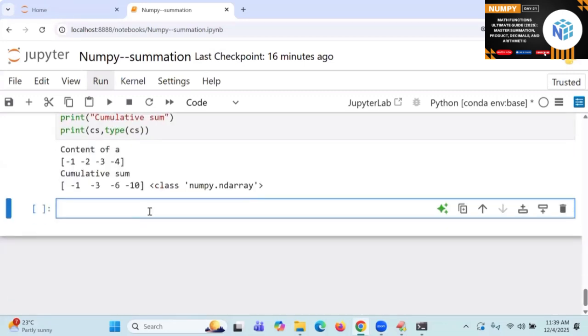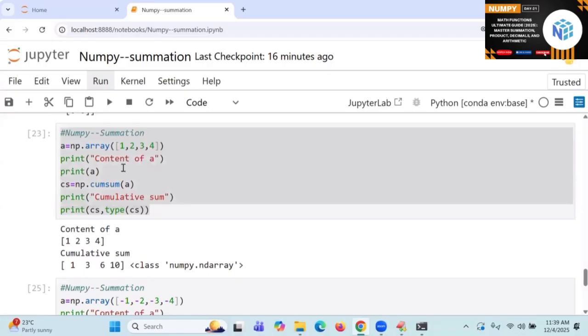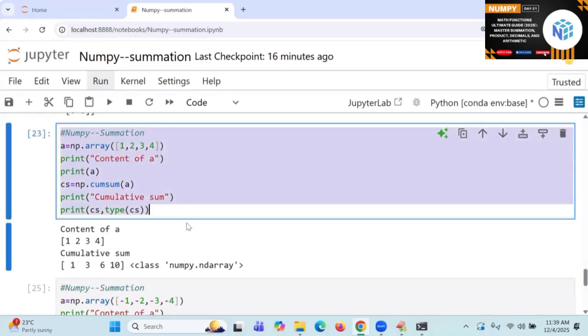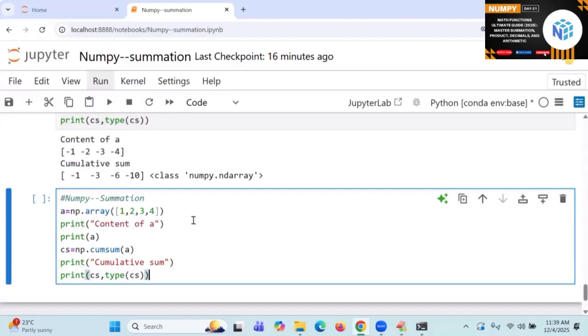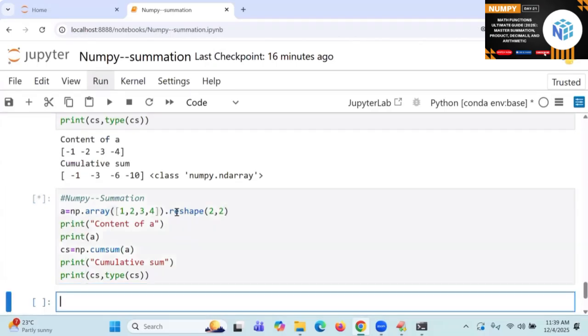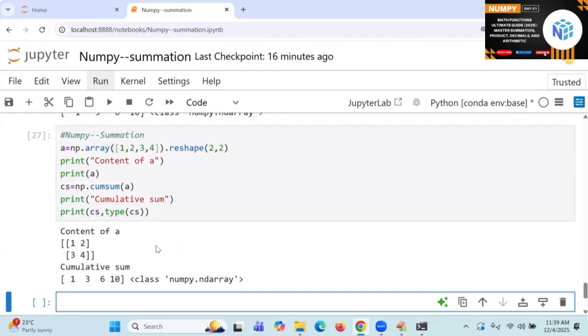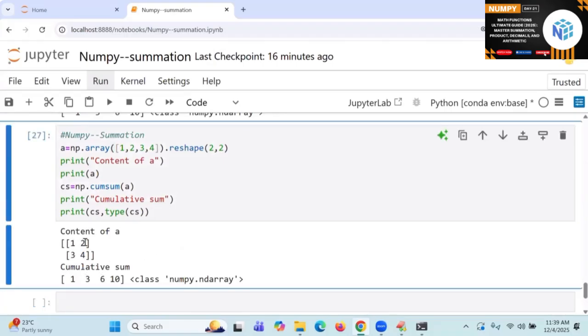Now I'm going to enter into the next important point I'm going to explain. Online students, careful. Go to this part. Cumulative sum 1, 2, 3, 4. Now I'm going to write it. In this case, reshape of 2, comma 2. Please look at that. What is the answer? Same: 1, 1 plus 2, 3, 1 plus 2 plus 3, 6, 1 plus 2 plus 3 plus 4, 10. This is normal as usual.